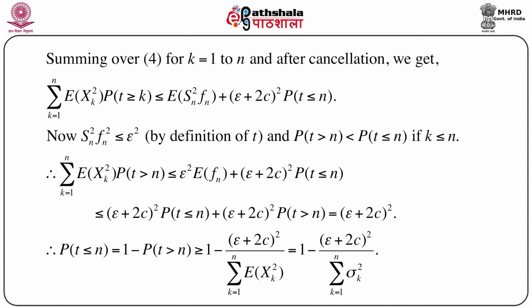So, here this gives us the Kolmogorov's lower bound to this probability of the maximum of modulus of sk, because we have assumed without loss of generality expectation of sk to be 0.